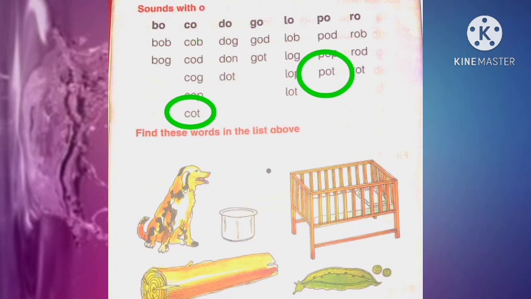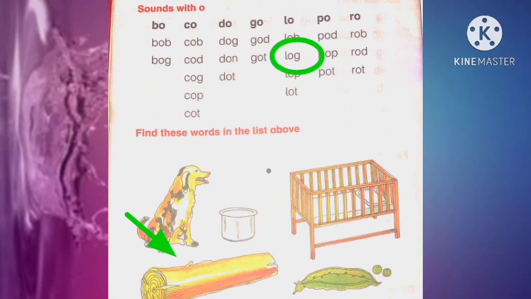Look at the next picture. What is it? It's a log. So where can we find the word log? Yes, in the column of sound lo. Look at the column of lo. Yes, the second word is log, log. We will circle the word log.